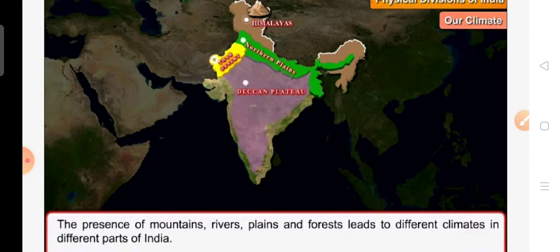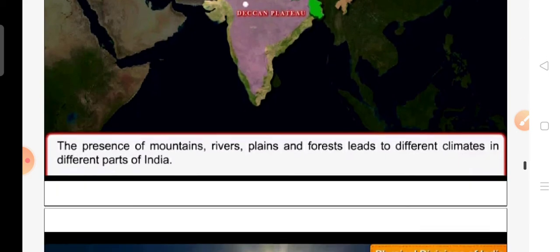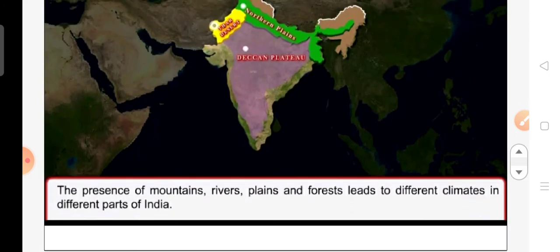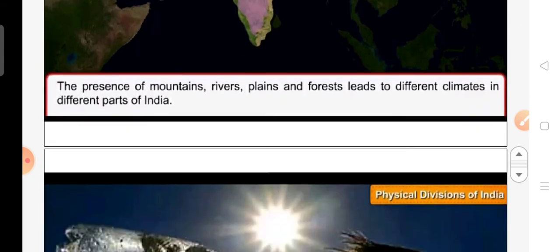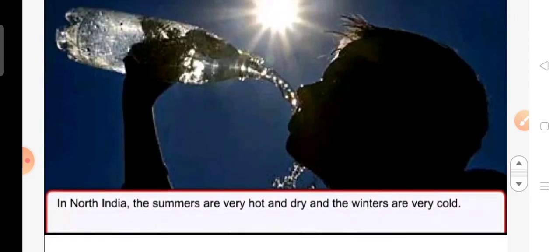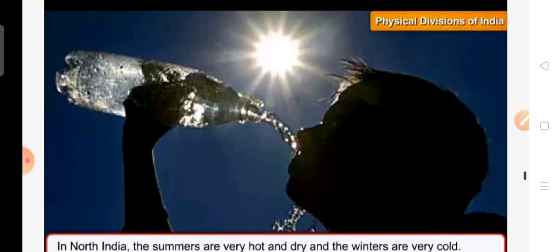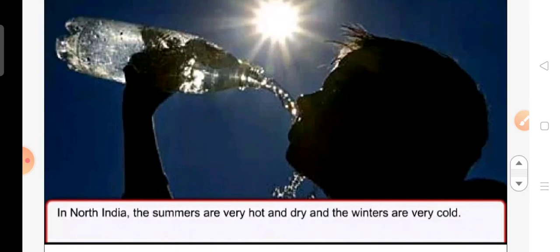Because of these, the climate conditions change in different areas. The climate of every region depends upon the weather conditions of that particular area.